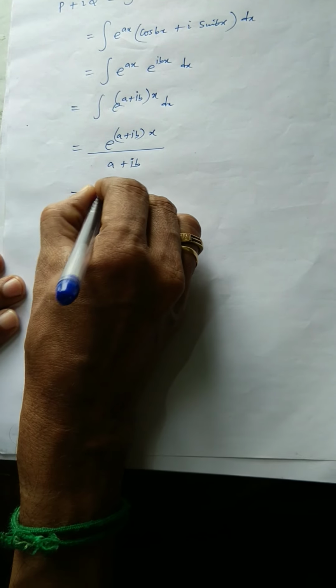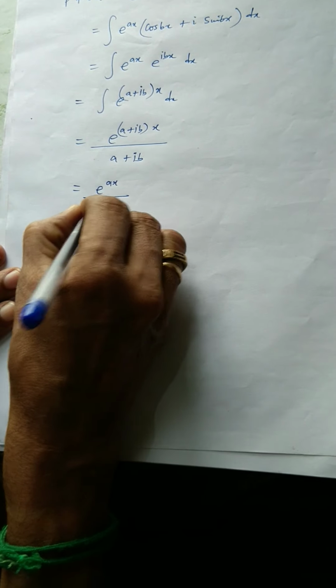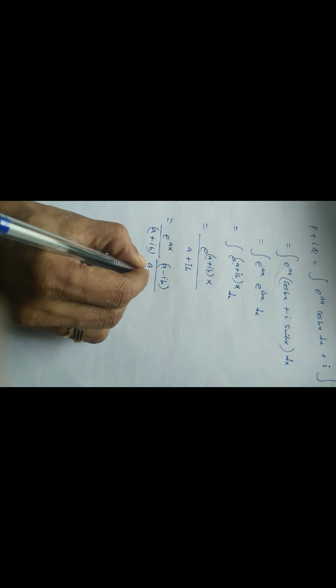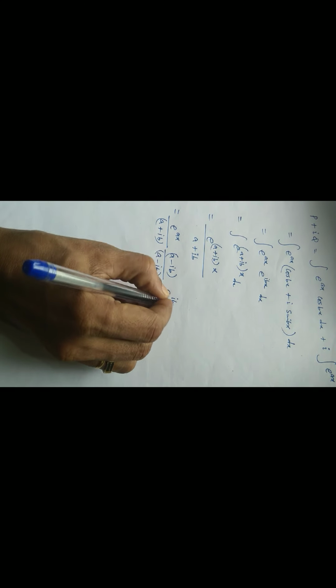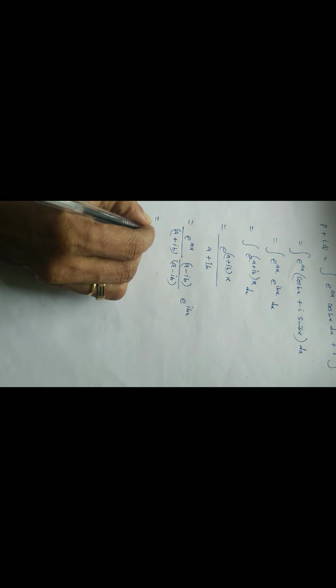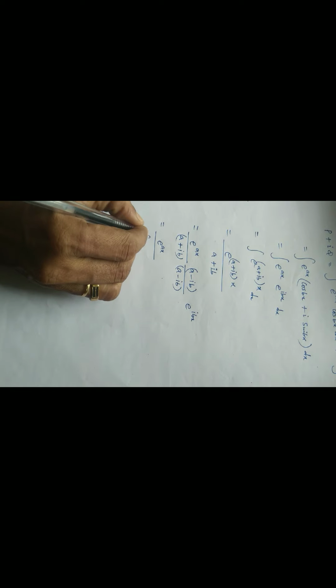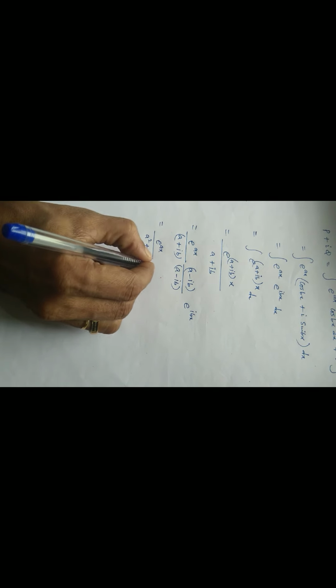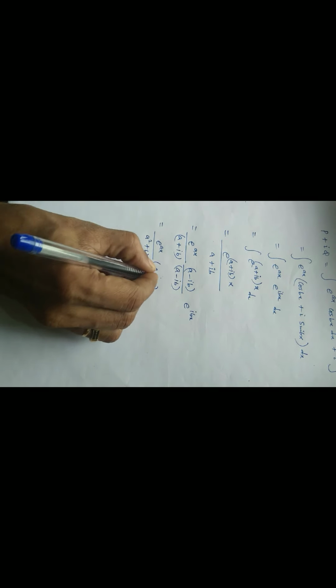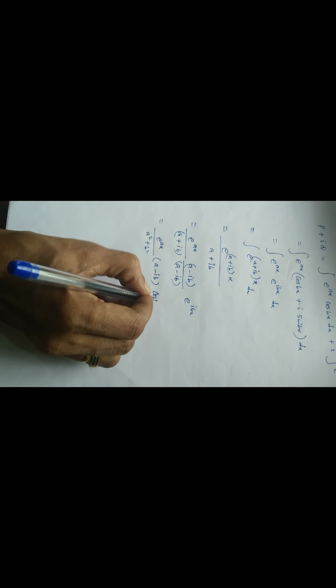You know how to integrate an exponential function. a plus ib is a constant. Now take the conjugate of the complex form. On simplification, e power ax by a square plus b square, times a minus ib, times e power ibx. I'll rewrite again using Euler formula, back to cos and sin. This is what we have done here.